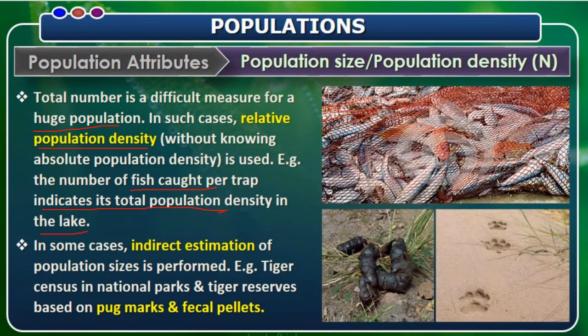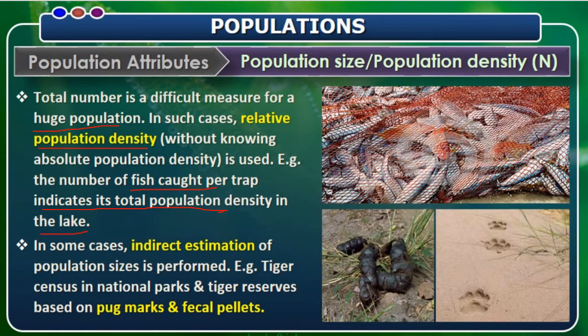So in some cases, indirect estimation is also done. As I told you, in wild animals like tigers and elephants, a man cannot go behind the animals counting how many tigers are existing in a forest. We cannot go and ask how many are bred in a year. Can we do that? No. So here the number of tigers is estimated approximately by, as I told you, the pellets collected, that is fecal pellets, or by the foot marks, the pug marks of the old tigers and also new tigers.